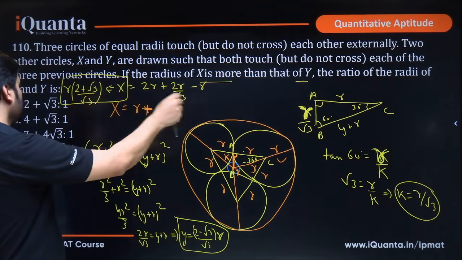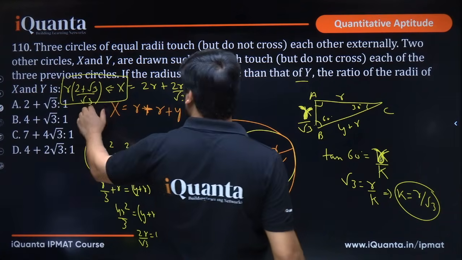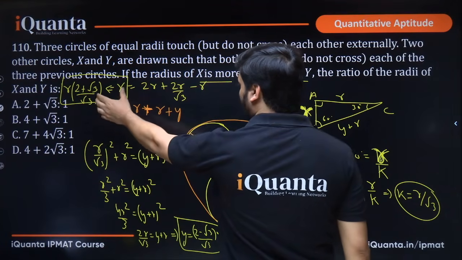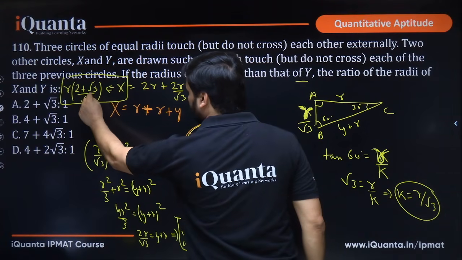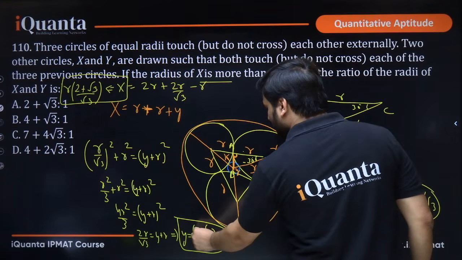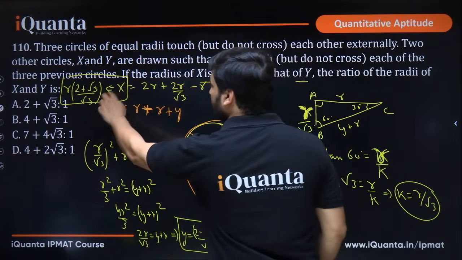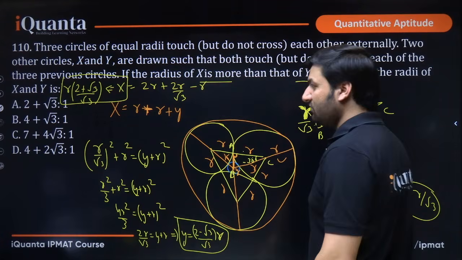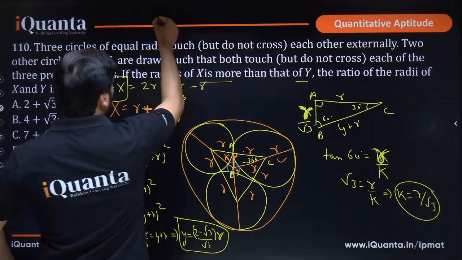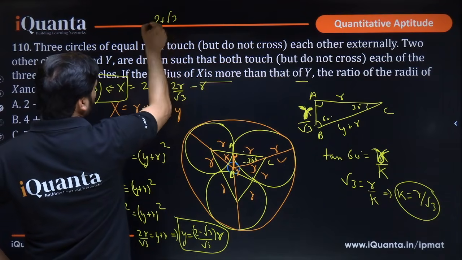We need the ratio of radii of x and y. So obviously x is more. So r times 2 plus root 3 upon root 3, divided by r times 2 minus root 3 upon root 3. Root 3 and r cancel, giving 2 plus root 3 upon 2 minus root 3. So that is the ratio.